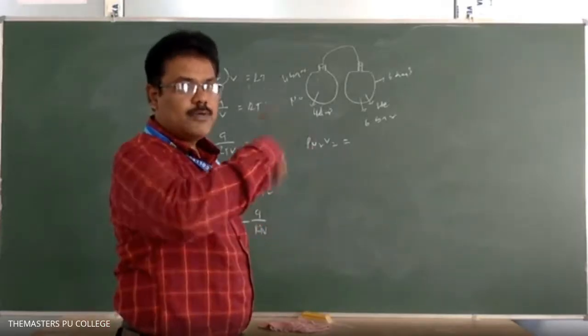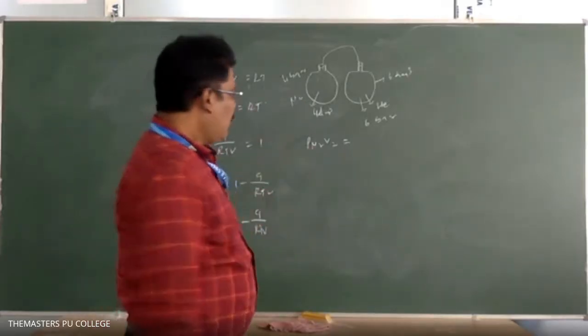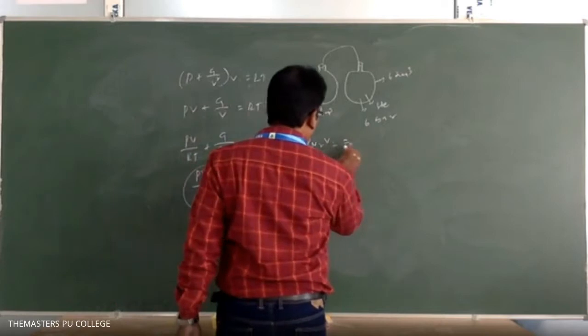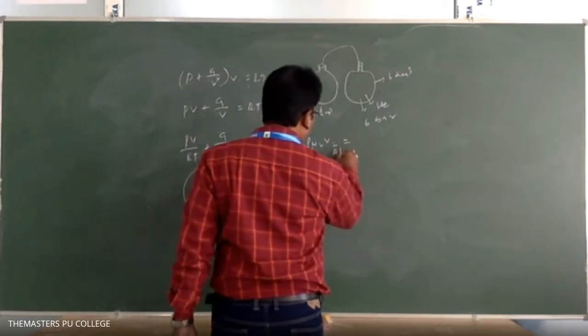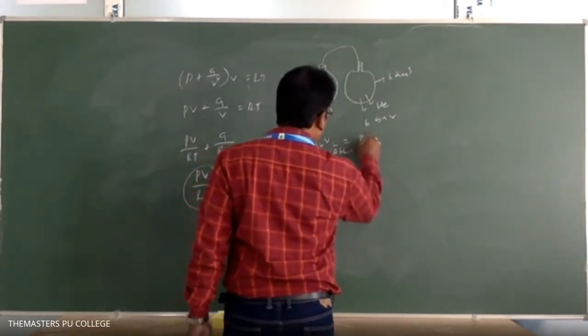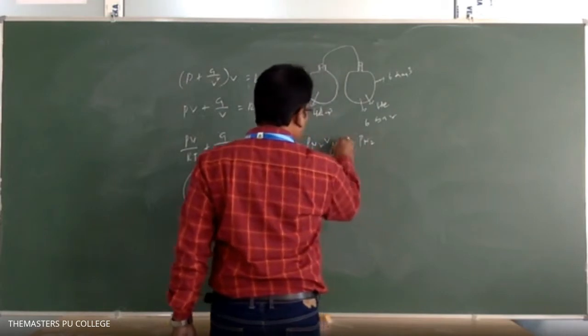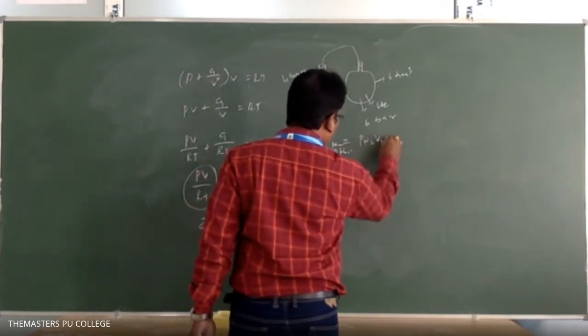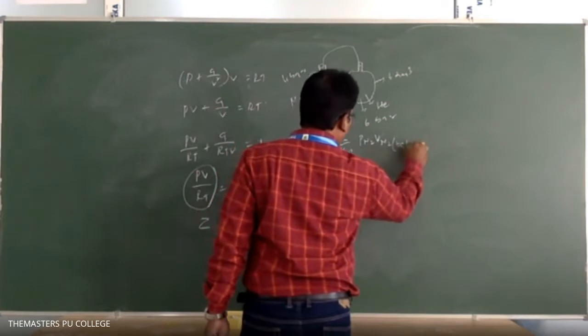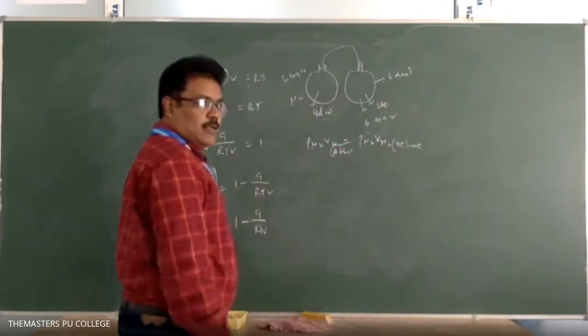Before or after, individually calculate the partial pressure. Here P2 V2 is after, and before you take P N2 V N2. This is before. Now understand?